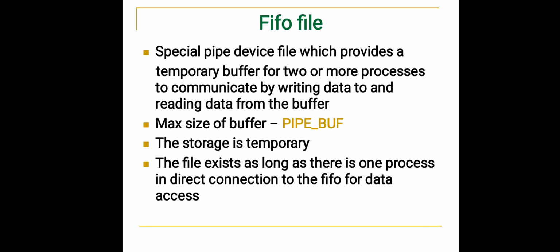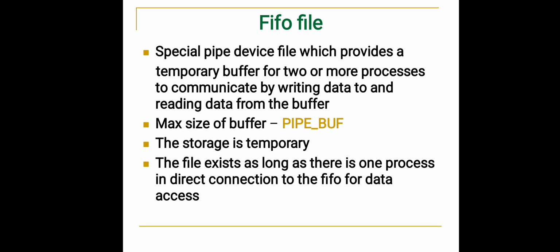Then coming to FIFO file. A FIFO file is a special kind of device file which provides a temporary buffer for two or more processes to communicate by writing data to and reading data from the buffer. If two processes want to communicate, one writes the data to the FIFO file, then the other reads data from that FIFO file. The maximum size of the buffer is known by PIPE_BUF.